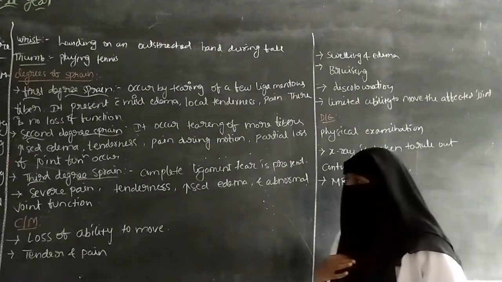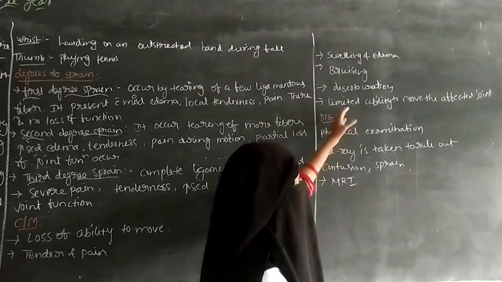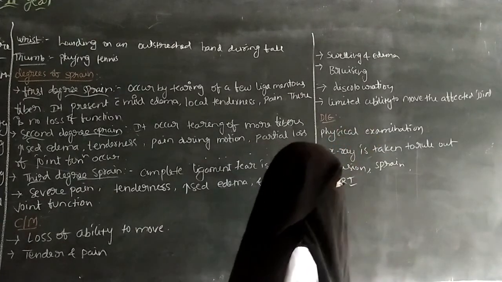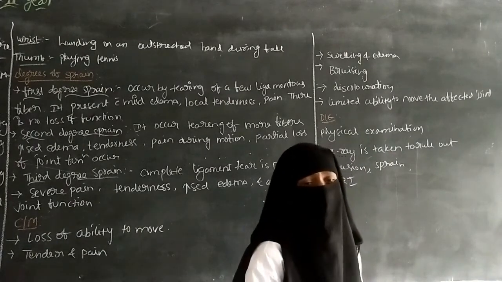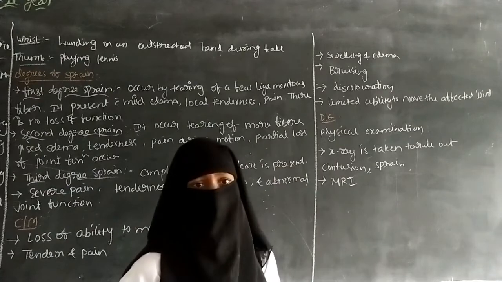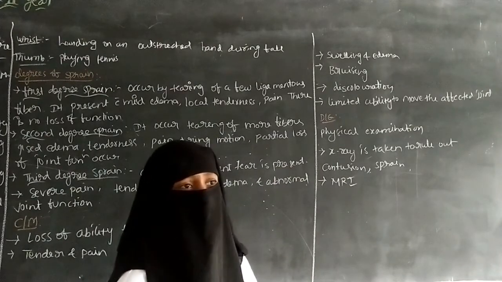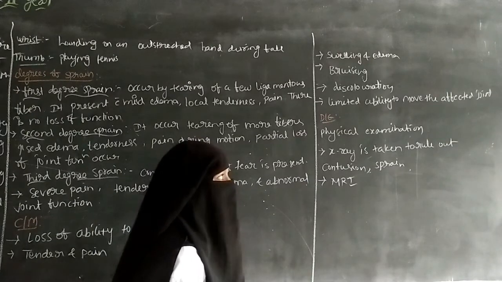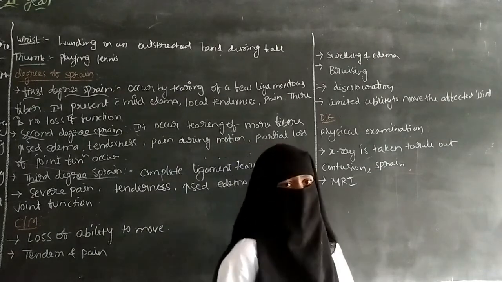So the color of the skin changes, so it is a discoloration, and there is limited ability to move the affected joint. In the affected joint only limited movement can be present, and if you are moving, the patient will have pain. So it is about the clinical manifestation.